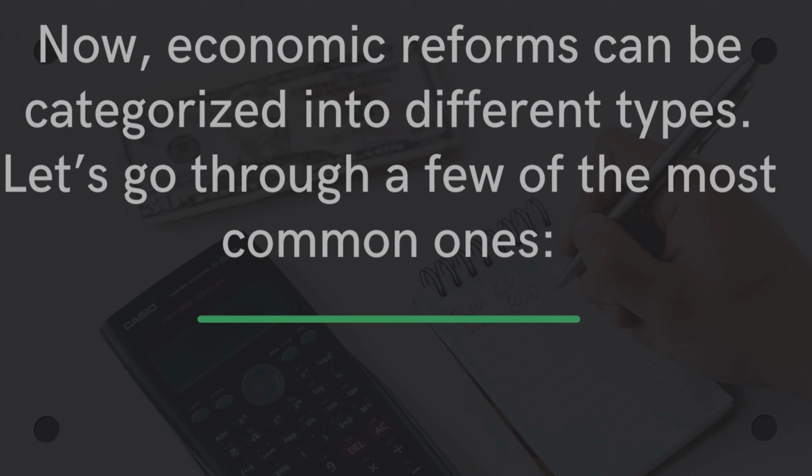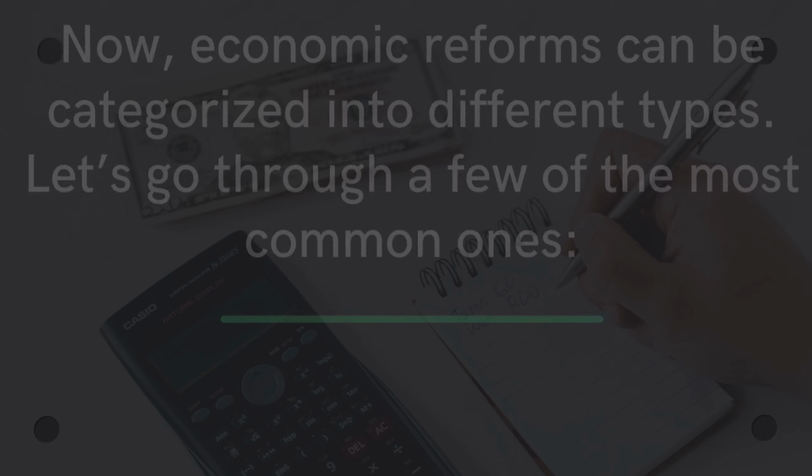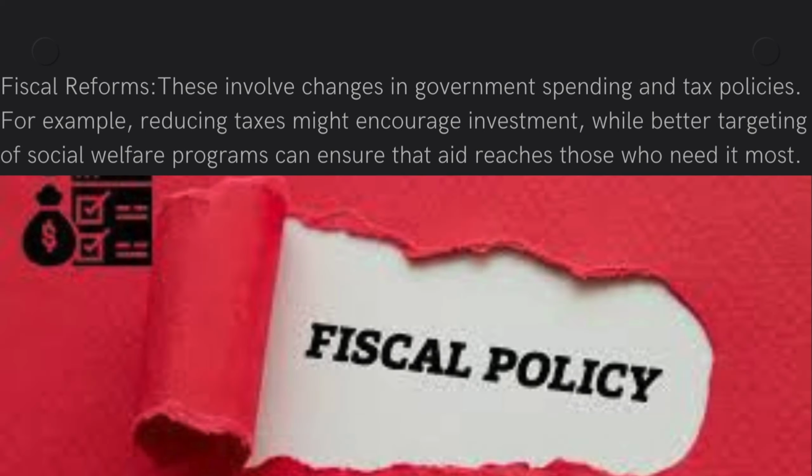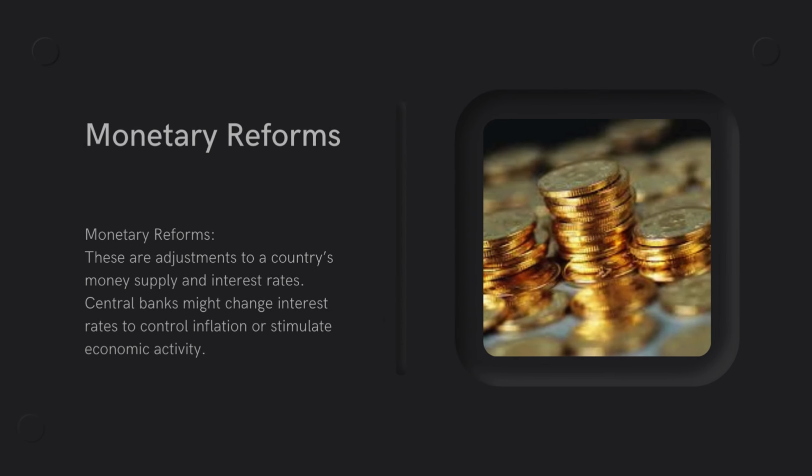Let's go through a few of the most common ones. Fiscal reforms. These involve changes in government spending and tax policies. For example, reducing taxes might encourage investment, while better targeting of social welfare programs can ensure that aid reaches those who need it most. Monetary reforms. These are adjustments to a country's money supply and interest rates. Central banks might change interest rates to control inflation or stimulate economic activity.